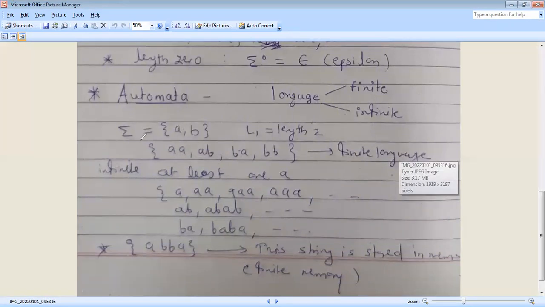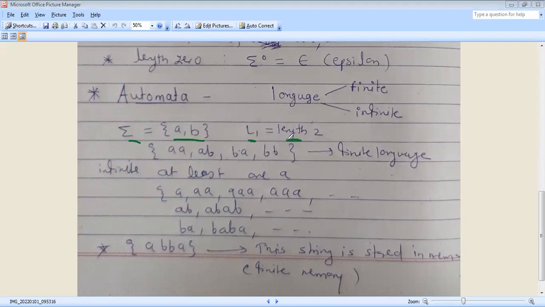First, take the alphabet sigma equals {A, B}. Consider language L1 of length 2. We can write it as AA, AB, BA, BB. This is a finite language because only 4 possibilities are there.